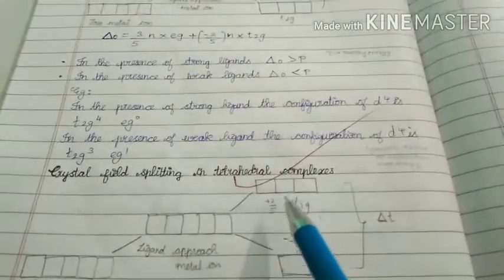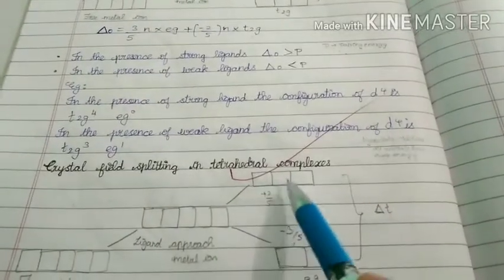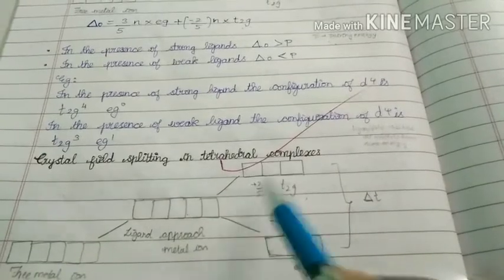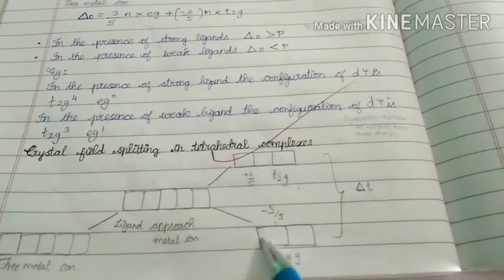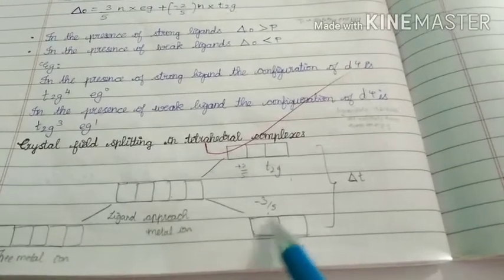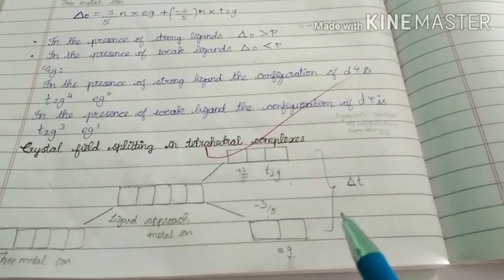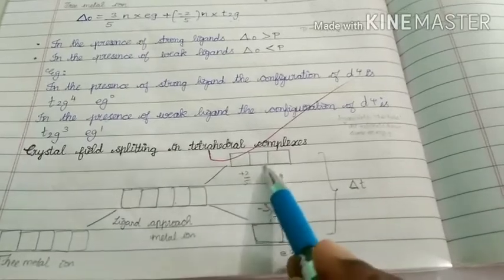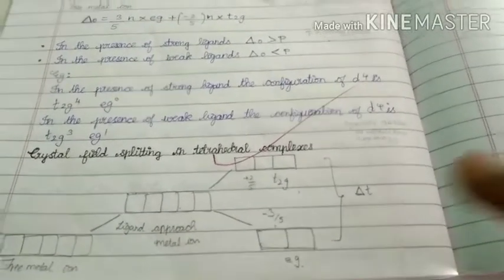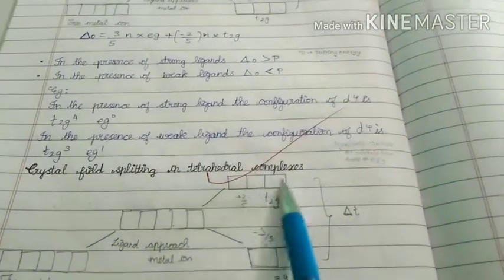The orbitals present above have more energy, plus 2 by 5. The EG orbitals, which are lower, have lower energy, minus 3 by 5. That means exactly the opposite. If 3 orbitals are there, plus 2 by 5.